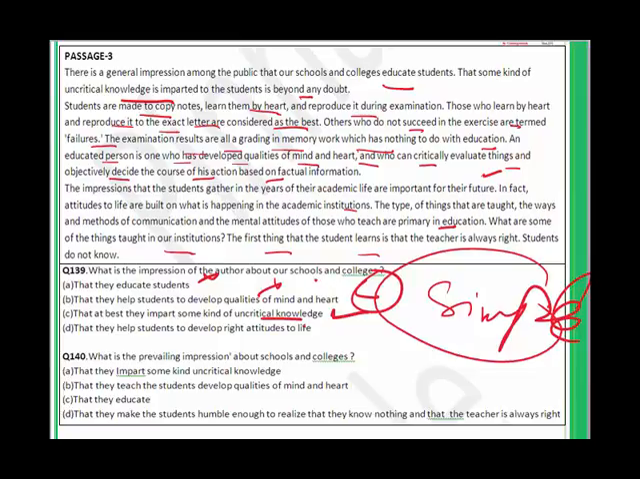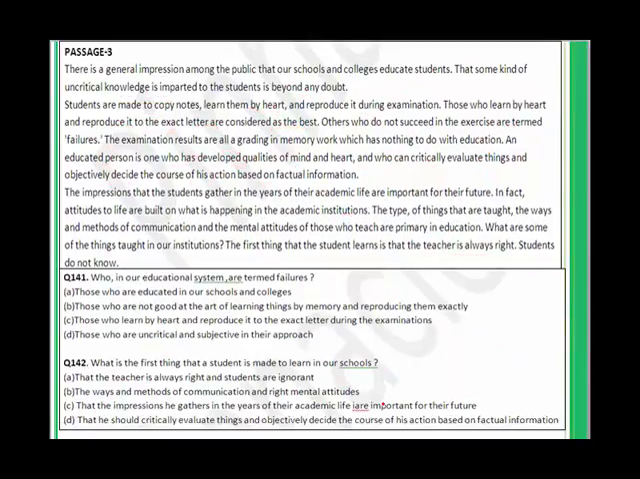140. Let's go for 140. What is the prevailing impression about schools and colleges? There is a general impression among the public that our schools and colleges educate students. This one, question number 140, that they educate. Yes, this is going to be my answer. The very first line gives the answer. So 140 is C.